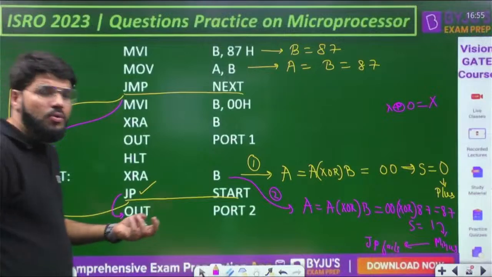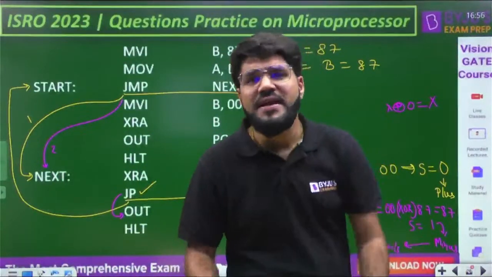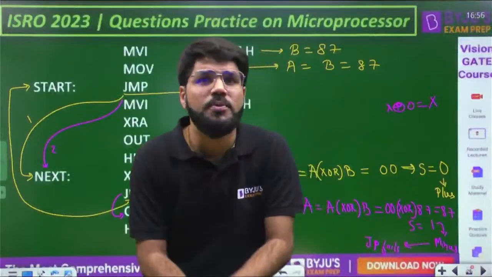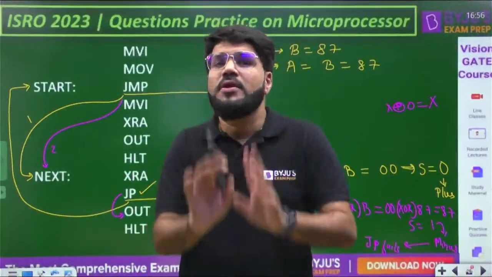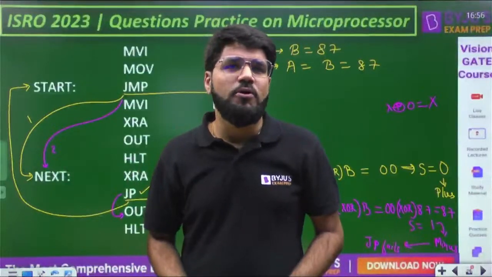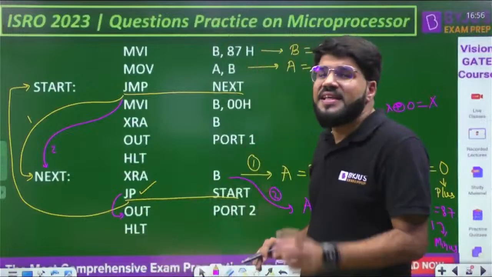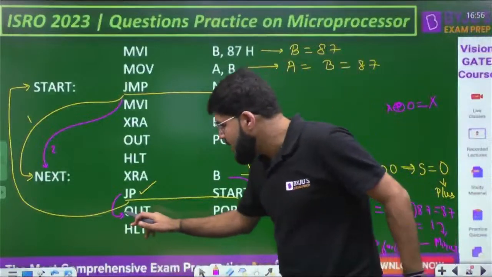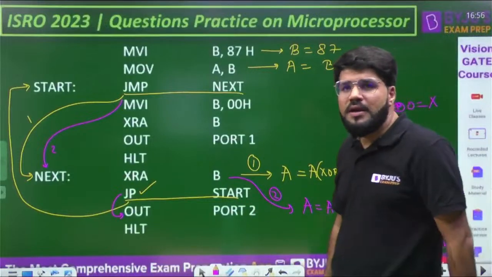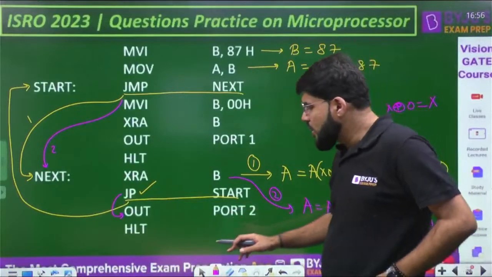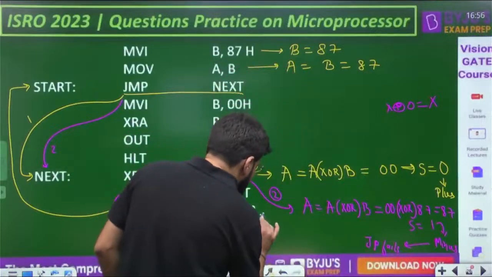OUT is a command to display the contents of the accumulator on an output device. Suppose an LED is connected to the microprocessor, whatever is the contents of the accumulator will be displayed on the LED, or maybe a printer is connected as the output device, so that particular number will be printed. There is some output device connected at the address port 2. Again, the address is given in the name of a label, but physically it will be an address. So whatever is the contents of the accumulator, now let's mention it.